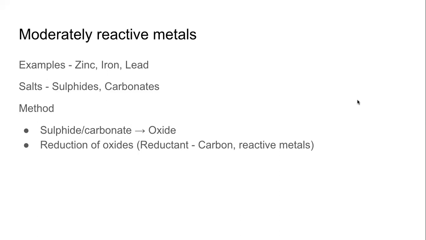So let us focus on what is very clear. Zinc, iron, lead, they are definitely only shown as moderately reactive in the reactivity series. Now, we extract these metals, the moderately reactive metals, not from their chloride salts, but from their sulfides and carbonate salts. Sulfide would mean it will have sulfur. Carbonate will mean it will have CO3. Sulfide would mean S2-, no? Or carbonate will mean CO3 2-.